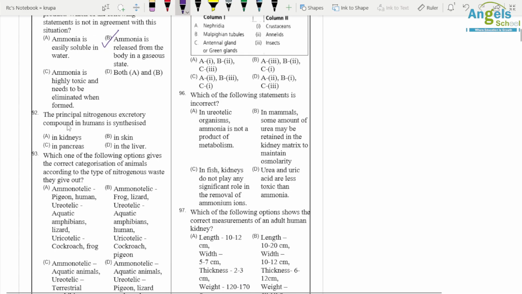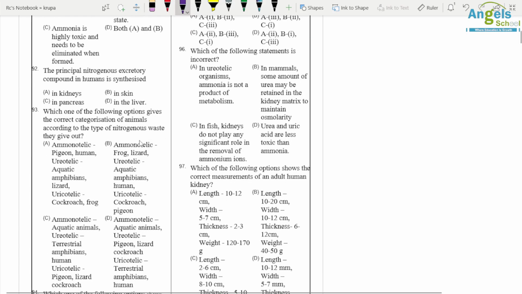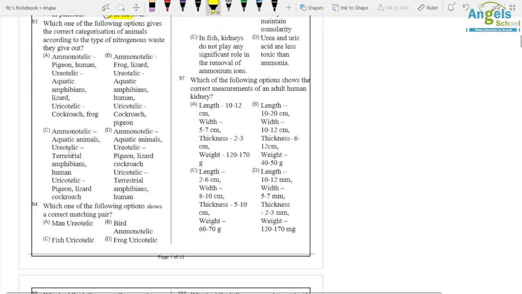Okay. Question number 92. Principal nitrogenous excretory compound in human is synthesized in. So it is synthesized in the liver. Which of the following organisms gives a correct characterization of animal according to the type of nitrogenous waste? So here, ammonotelic organisms are aquatic animals, ureotelic organisms are terrestrial amphibians and human, and uricotelic organisms are pigeon, lizard, cockroach, etc. So option C is correct.